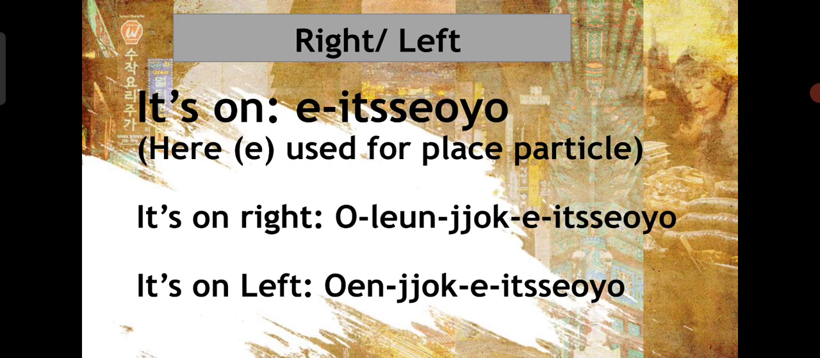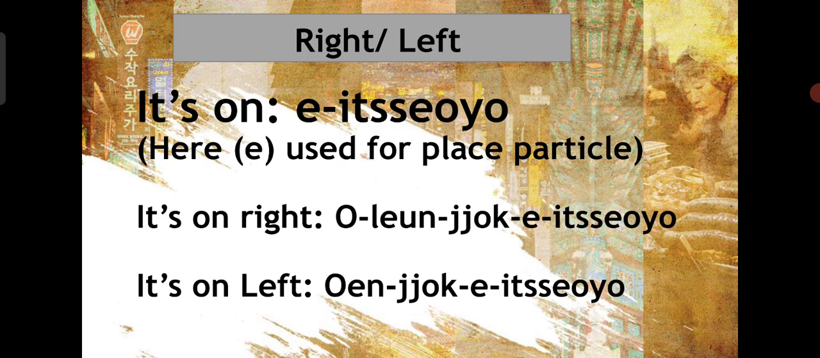Let's create a situation. If you ask Cherry, she will reply it's on the right, it's on the left. So she will put "it's on" as well. So what is "it's on"? 있어요. 있어요. Here 이 is used as a place particle.